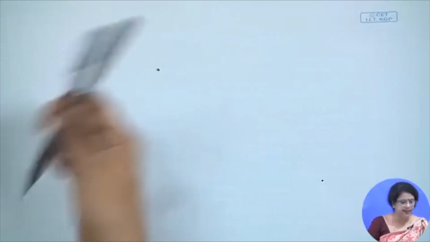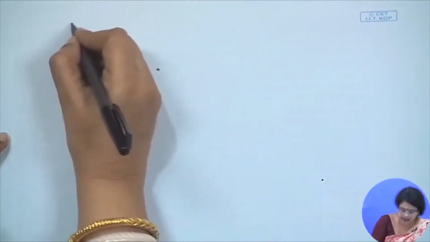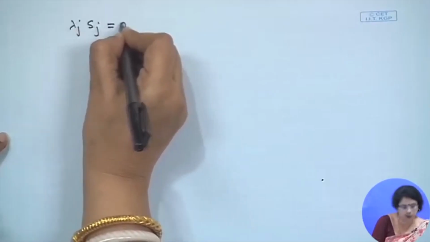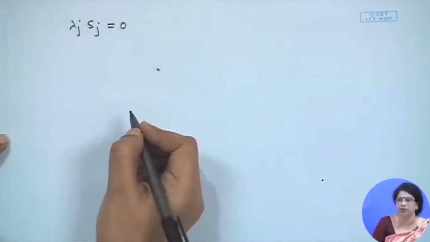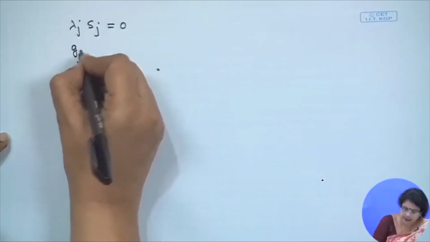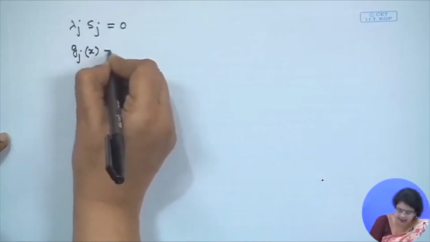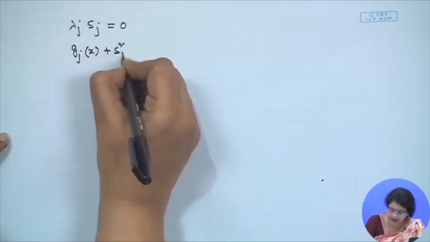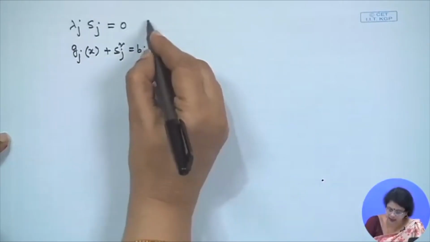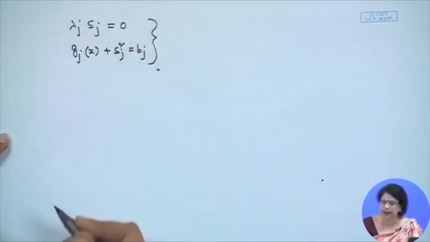We are getting the condition that lambda j Sj is equal to 0. I can just remove 2 from here, there is no problem at all, and we are getting gj(x) plus Sj square is equal to bj. We are getting both the equations together.